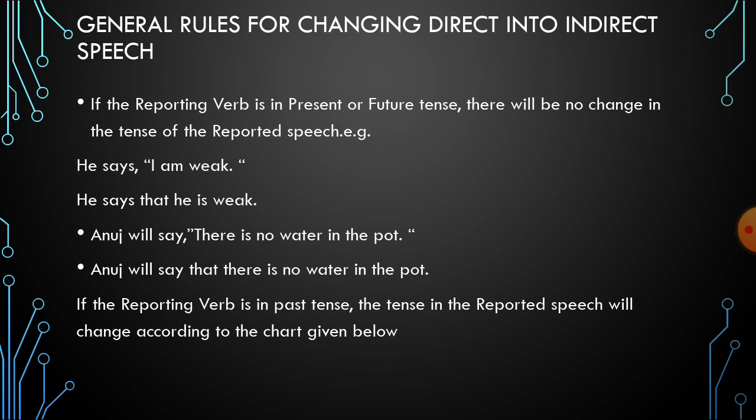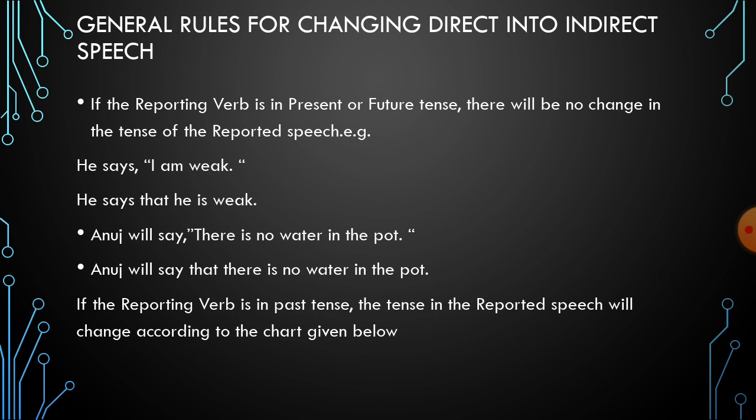Another example we will take from future tense. Anuj will say. Now here the reporting verb is in future tense. So again there will be no change in the tense of the reported speech. The sentence is, "There is no water in the pot." So in the indirect speech we will say, Anuj will say that there is no water in the pot. We did not make any change in the tenses in both the sentences because our reporting verb is in present tense in the first and in the second sentence it is in future tense.